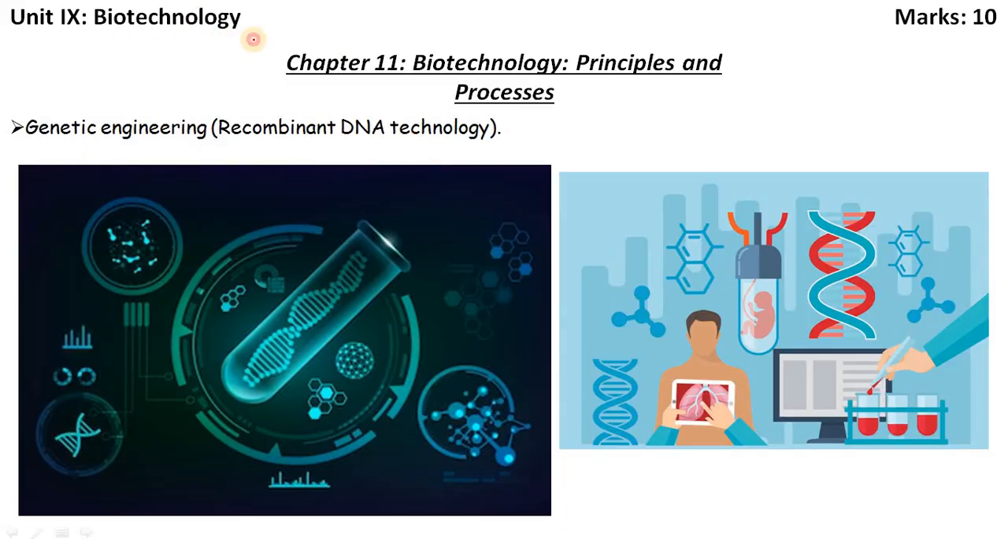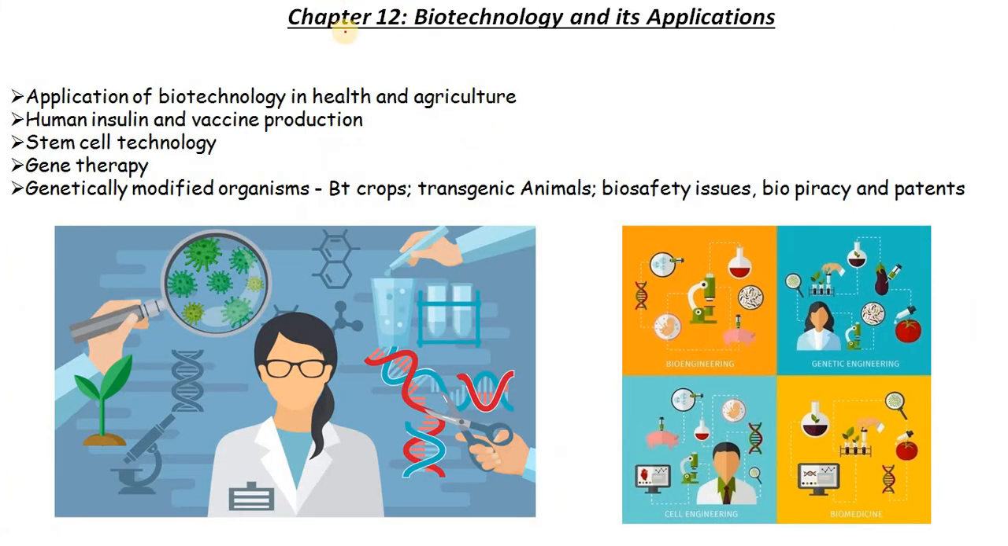Unit 9, Biotechnology, marks is 10. Chapter 11, Biotechnology: Principles and Processes, genetic engineering, recombinant DNA technology. Chapter 12, Biotechnology and its Applications: application of biotechnology in health and agriculture, human insulin and vaccine production, stem cell technology, gene therapy, genetically modified organisms or GMOs, Bt crops, transgenic animals, biosafety issues, biopiracy and patents.